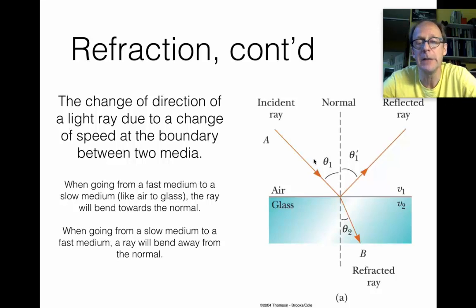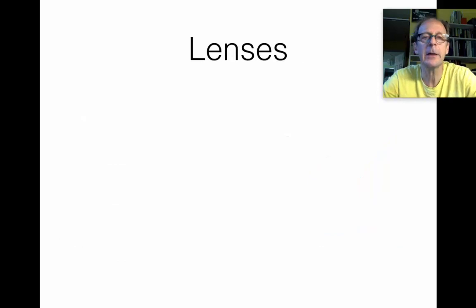Now, generally, if you have a light ray hitting a piece of glass, probably most of the light will go into the glass and through the glass, but you'll get some reflection off. This diagram is also showing a reflected ray coming off. Refraction is the bending of light, the turning of light rays when they go from one medium into another because they're changing their speed. Now, how do we use this?